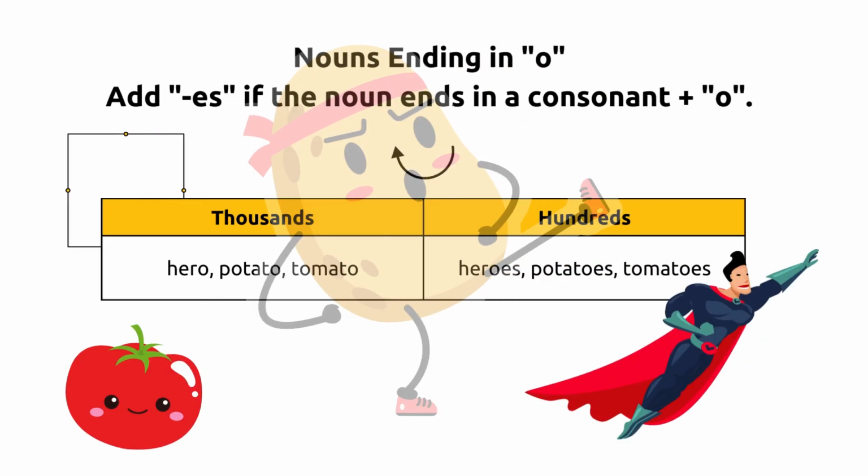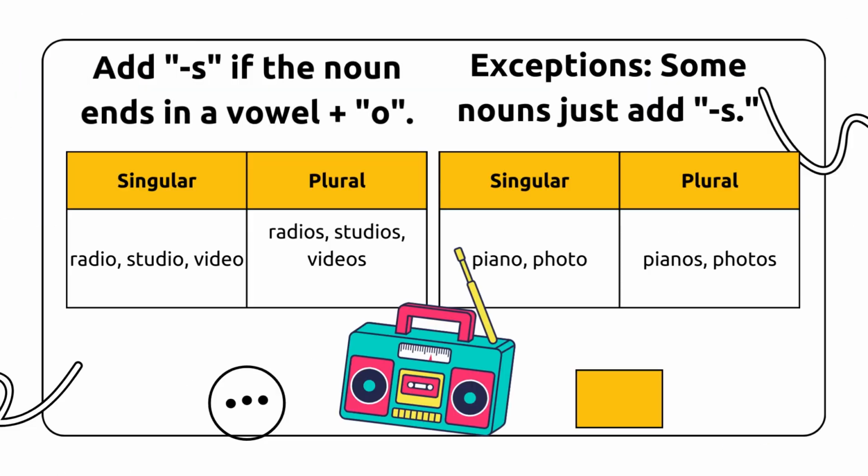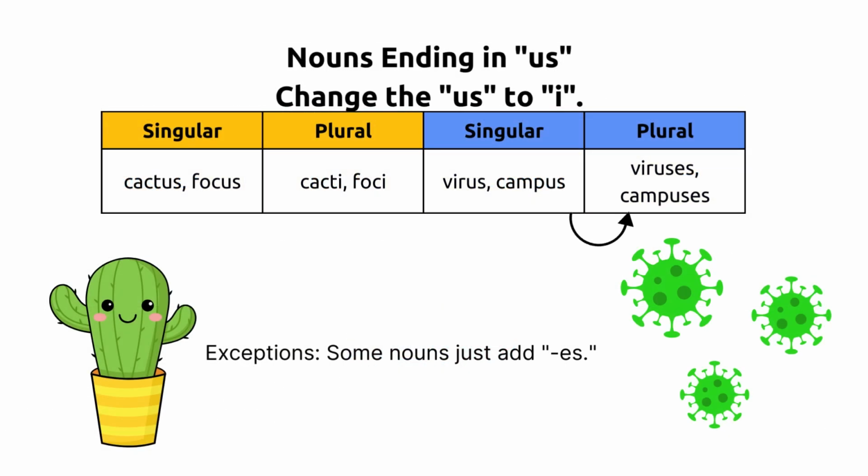Nouns ending in o. Add es if the noun ends in consonant o. For example, hero, heroes, potato, potatoes, tomato, tomatoes. Add s if the noun ends in a vowel o. For example, radio, radios, studio, studios, video, videos. Exceptions to this rule: some nouns just add s. Piano, pianos, photo, photos.